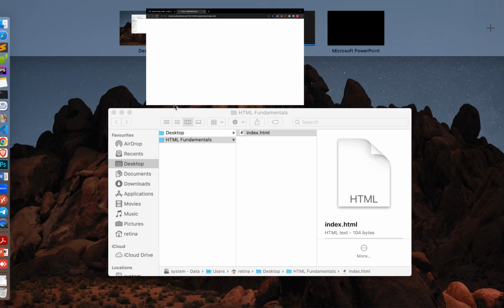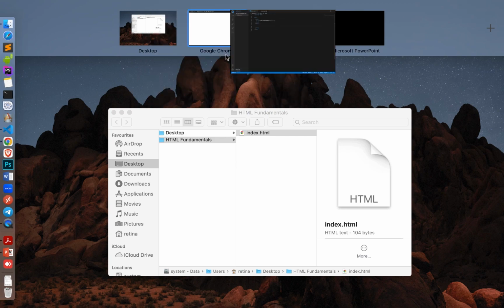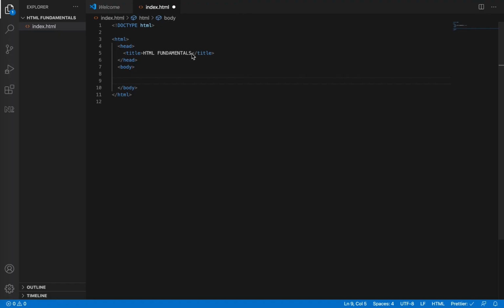Let's change the title and see. Let's change the title to HTML tutorial. So you see that it's this one that is controlling that title. Control S. Let's go back. It does not show immediately. It does not reflect the changes immediately. We have to reload it. Now it's reflecting the change.